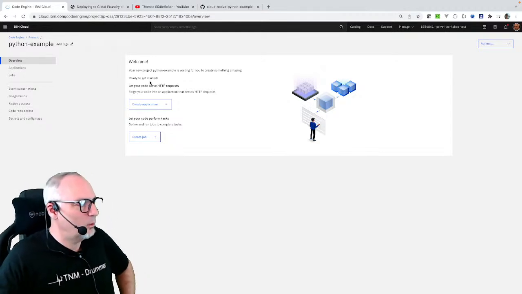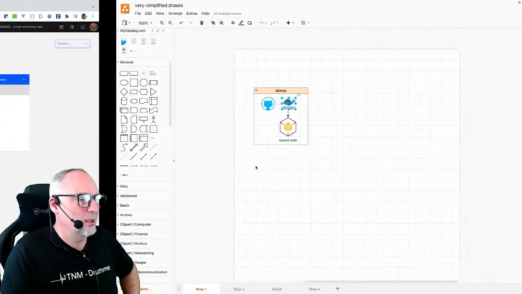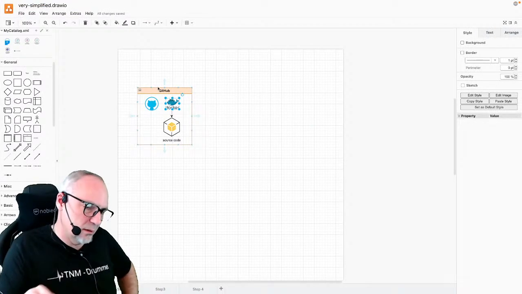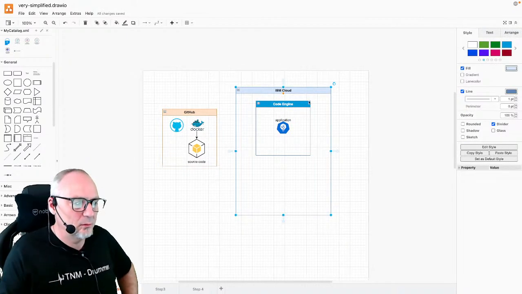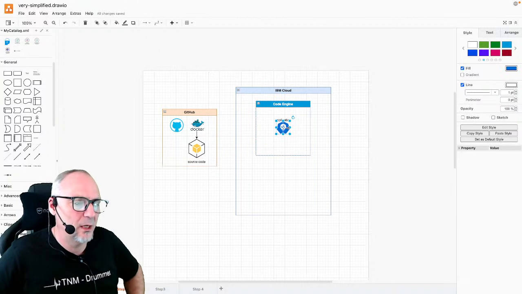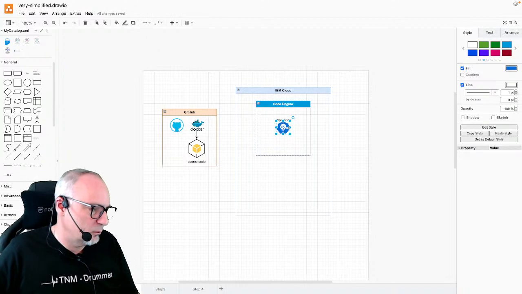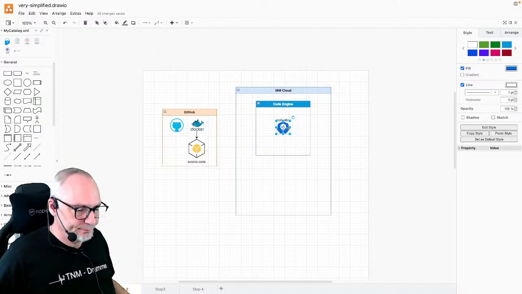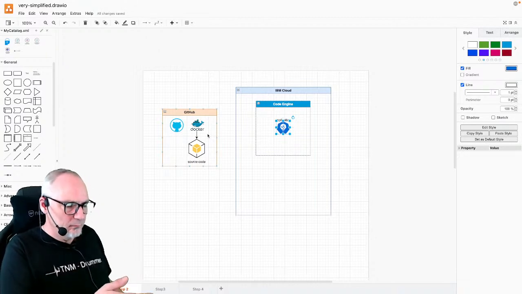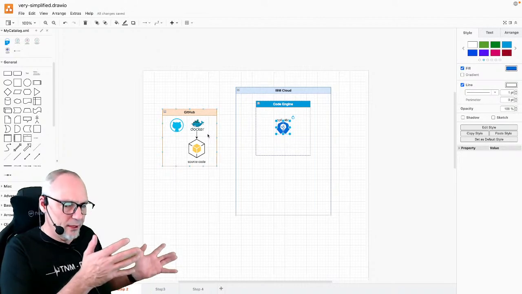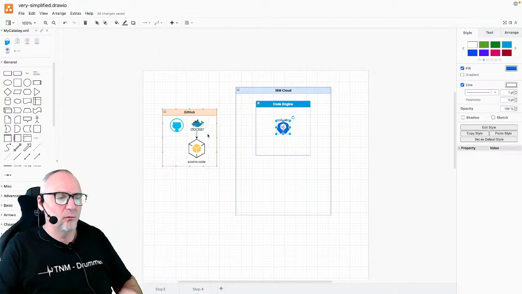So what we want to do, we have the objective that we want to run later on an application here in Code Engine. So let us see. We have the source code. Okay, that's what we obviously have. And now we have an IBM Cloud account, we have the Code Engine, and we want to run the application later on here. When we are going to run that application later on, how do we get this container to an application? So how can we manage that?